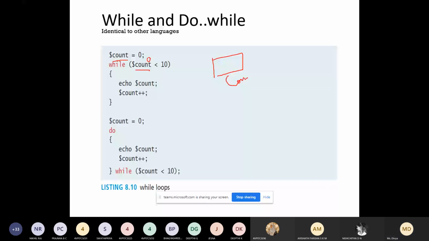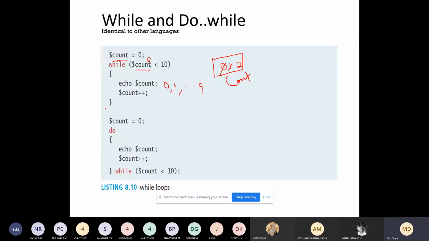Count, initially it is 0. Now you are checking whether it is less than 0. Yes, it is less than 0. Display it. Okay. Increment the value. Now it will become 1. 1 is less than 0. Okay. Display that, increment that. So on, you will be displaying till 9. So you'll be displaying the numbers starting from 1 to 9.